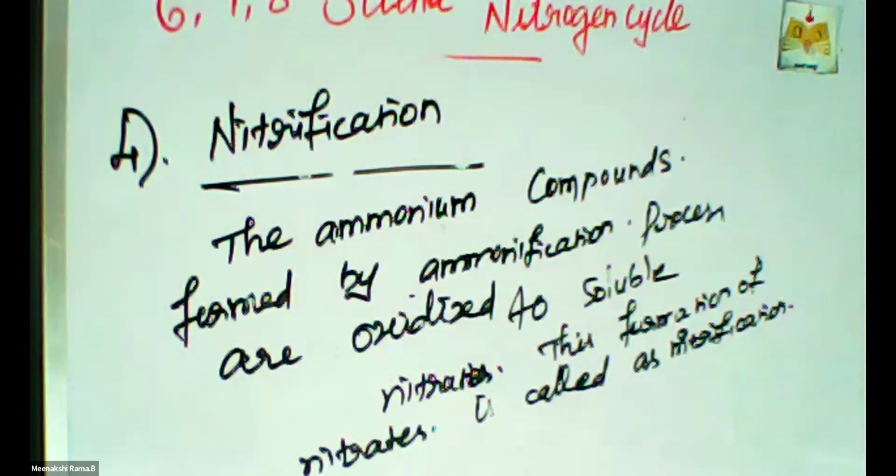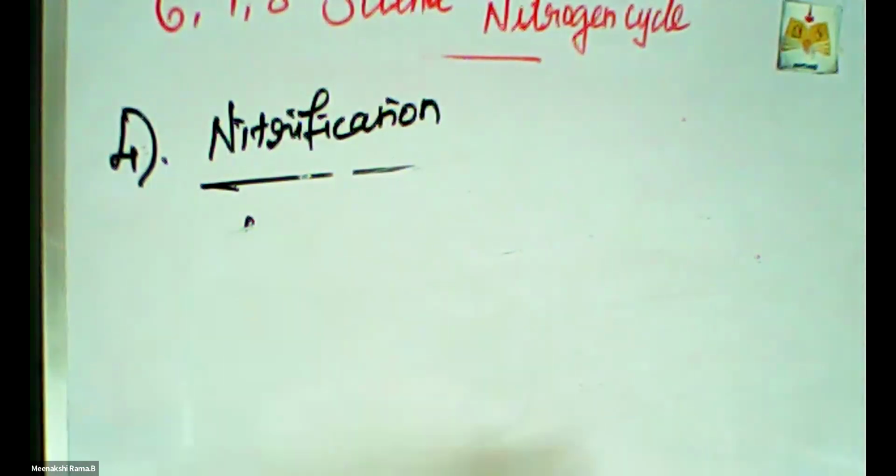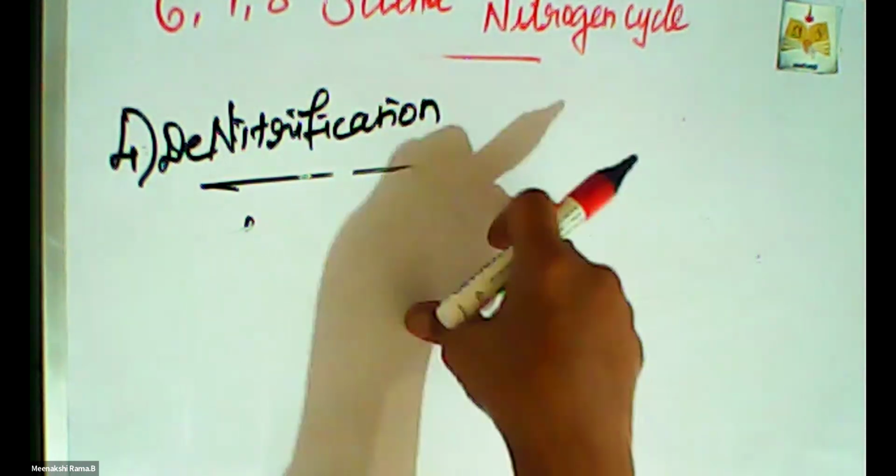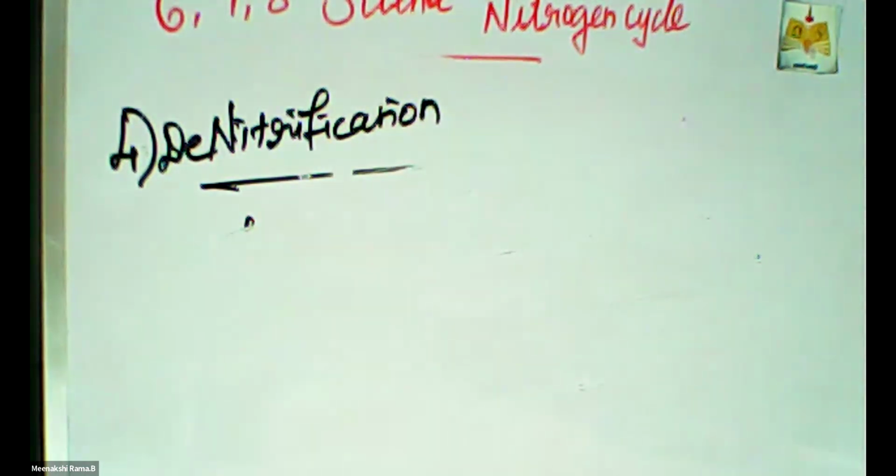And then another concept is denitrification. The next step is denitrification. What does denitrification mean? The soil is rich in bacteria. So the soil bacteria such as Pseudomonas reduce the nitrate ions of soil into gaseous nitrogen, which enters the atmosphere. That is, one complete cycle is done. Nitrogen cycle. Cycle means a circle, a process that automatically rotates.